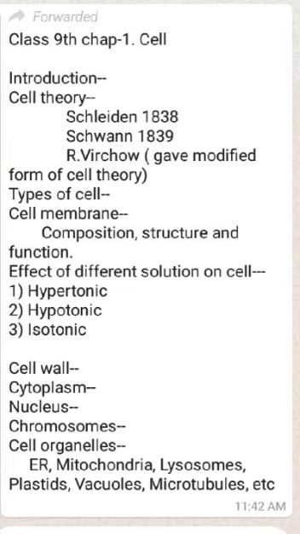Cytoplasm differentiates the boundary of the cell and nucleus. Cytoplasm also acts as a medium for transport of nutrients or other essential components inside the cell or outside the cell.